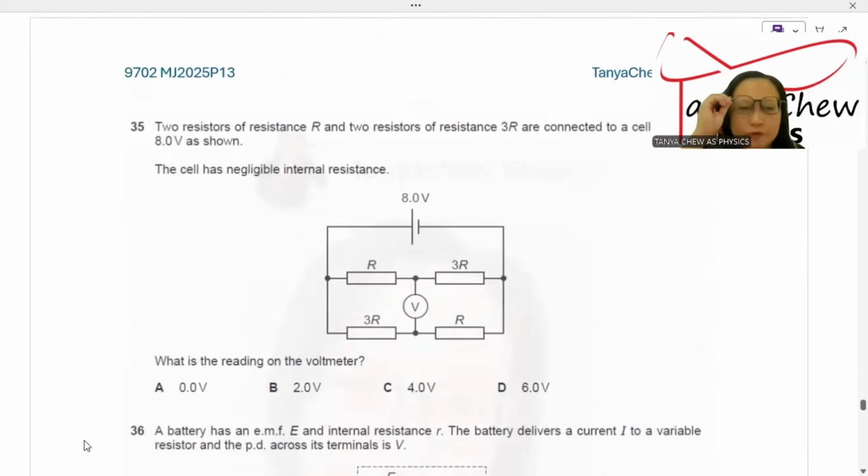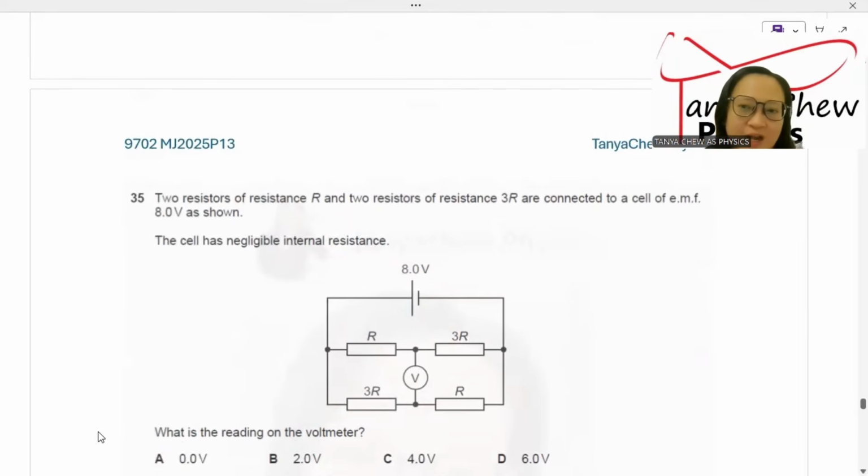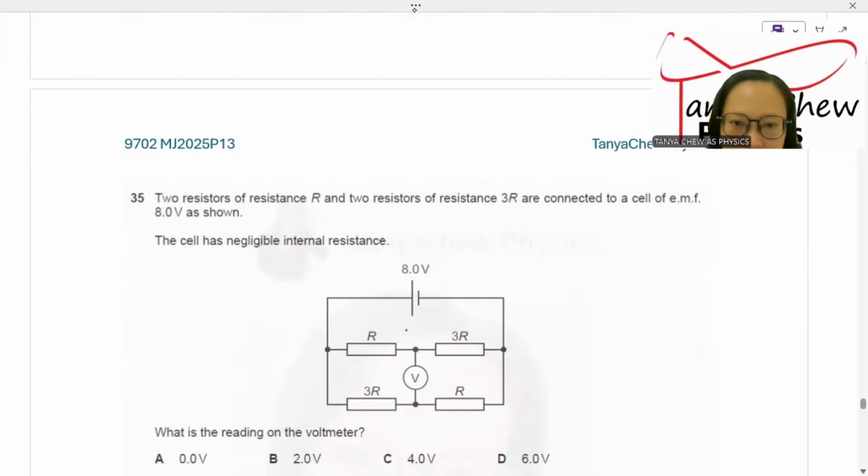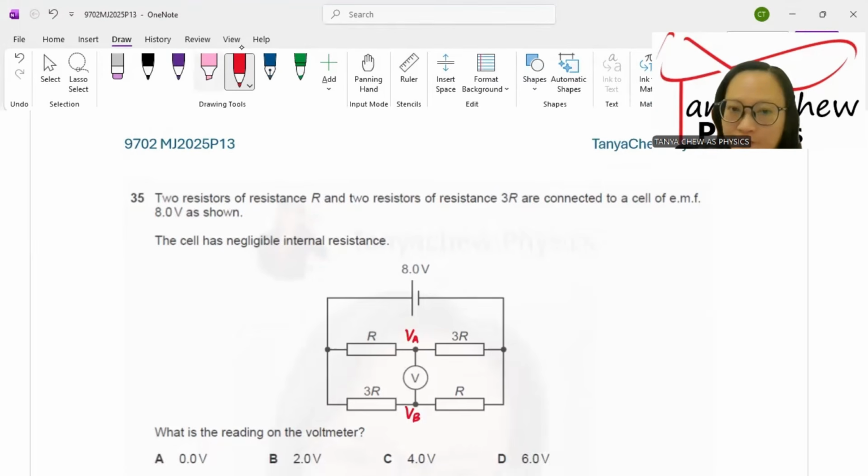Number 35, two resistors of resistance R and two resistors of resistance 3R are connected to a cell of EMF 8 volt as shown. The cell has negligible internal resistance. What is the reading on the voltmeter? You know the voltmeter is used to measure the potential difference between 2 points. I will put this as potential at point A and potential at point B. And I am going to use my potential divider concept.